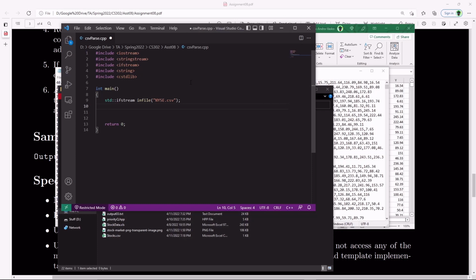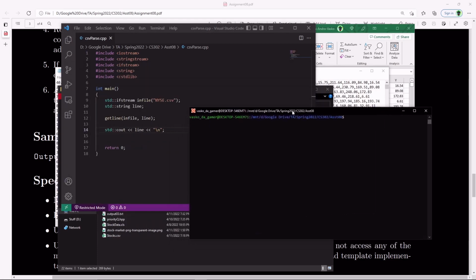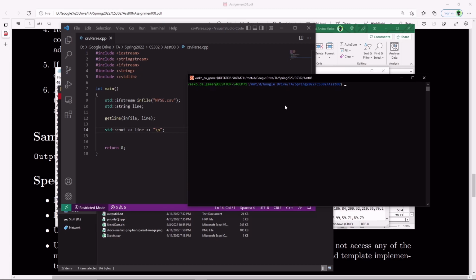So I'm going to create a string variable. I'm going to call it line, and I'm going to say getline in file line. Let's simply output this over here so we can see what's going on. I could use a debugger instead, but it takes a while to set up. I'd rather do it the old-fashioned way, using couts to debug our code.